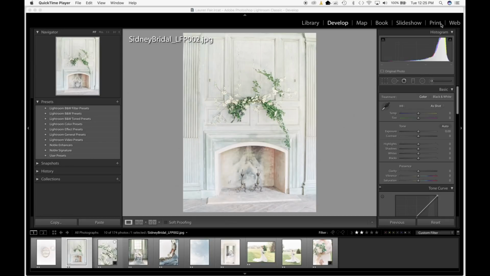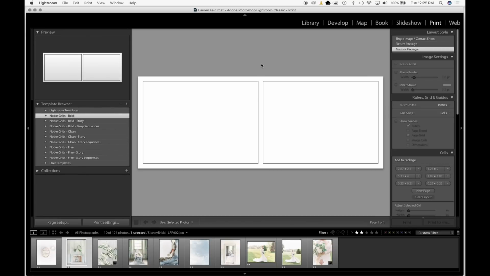Hey guys, I'm here today to give you a quick overview on how to get started using your Noble grids. So we're just going to go into the print module, and if you've already followed our tutorial on how to install the grids, they're going to be all located on the left hand side here, and you're going to see them organized by spacing. So we have the Noble grids bold, story and story sequences, and then we have Noble grids clean, which is no spacing, the stories and sequences, and then fine, which is a very thin spacing with the stories and the sequences.